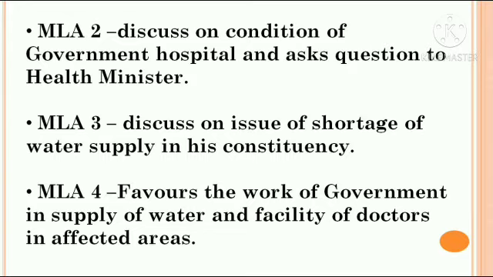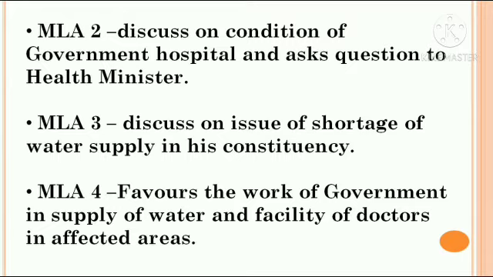Now the 4th MLA favors the work of the government in supply of water and facility of doctors in affected areas. We can see that the first, second and third MLAs spoke against the ruling party, but this MLA belonged to the ruling party, and that's why he was taking the side of the government, saying that whatever the ruling party is doing is all okay.